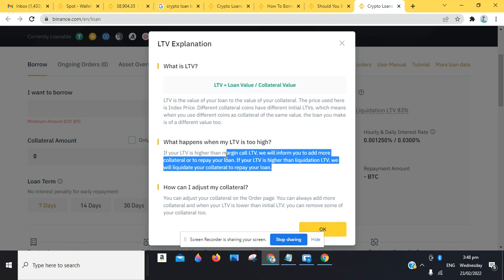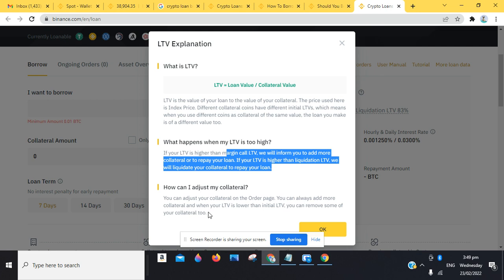So in a scenario where you do not meet up with Binance's notice, and the loan goes even further, let's say BTC drops to about $1, Binance will have no other option than to liquidate your assets, or liquidate your collateral, in order to pay your loan. So those are some of the concepts, but you need to know that Binance will always notify you in cases where your assets, or your collateral, have started depreciating in value.